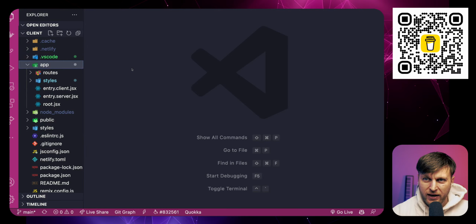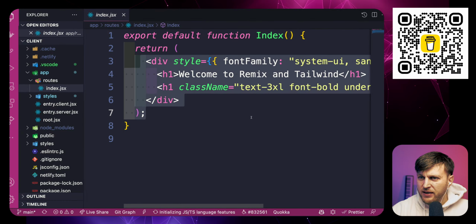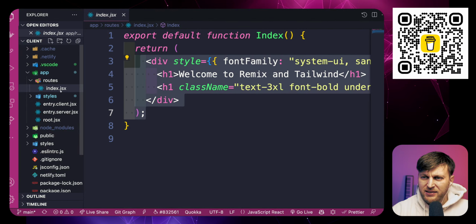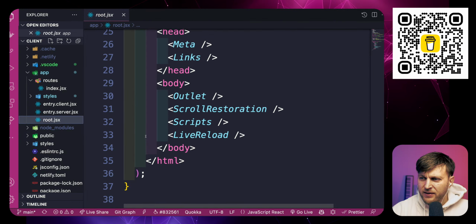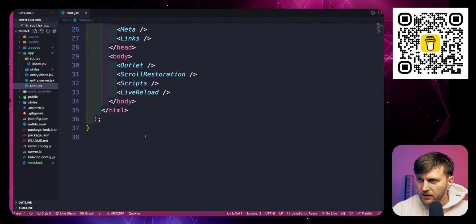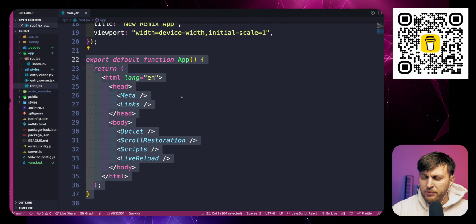And Remix just makes you write less React code, and that's what I like about it. Currently, this is the message you see inside our routes index JSX file. This is where we're going to do the majority of our work. But if you take a look at the root, let me zoom out here. This is the root of our application.